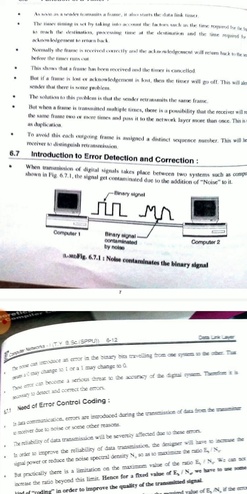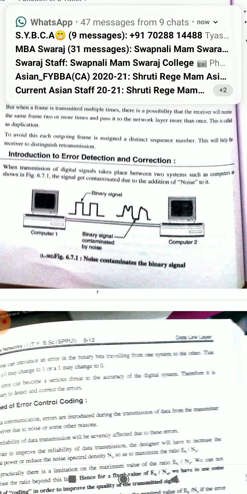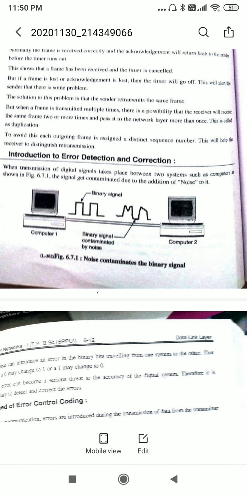Now the solution to the problem is that the sender transmits the same frame again, but when a frame is transmitted multiple times, it is possible that the receiver will receive the same frame two or more times and pass it to the network layer more than once. This is called duplication. To avoid this, each outgoing frame is assigned a distinct sequence number. This will help the receiver to distinguish retransmissions.